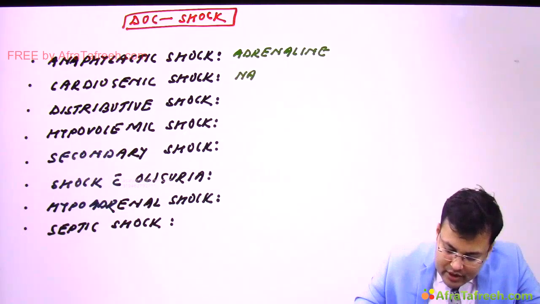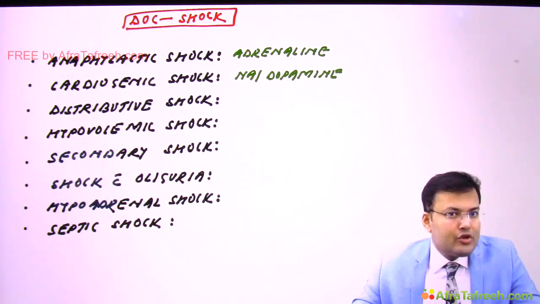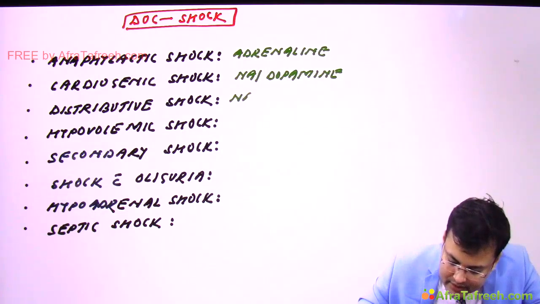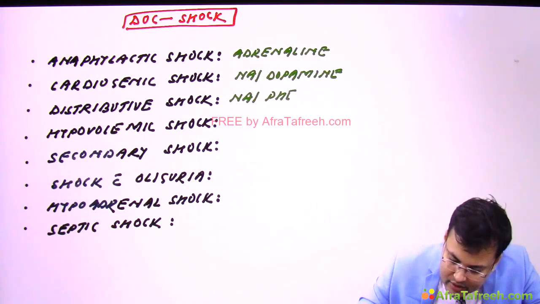In distributive shock, what is the drug of choice? It's noradrenaline or phenylephrine.